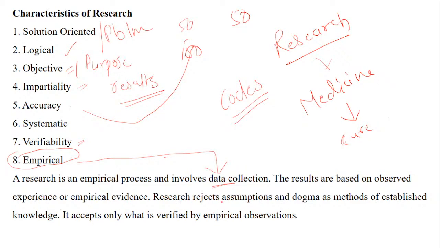Research rejects assumption. See, it is written very clearly that research rejects assumption and dogma as methods of established knowledge. You can't just say that you are sure, so it is happening. No, you can't be dogmatic and you can't be based on assumptions. It has to have a verification. It has to have a process to be followed. It accepts only when it is verified by the empirical observations. Empirical observations, it means what is actually proved or what is actually observed or what is actually seen with the help of this process, and that is nothing but it is called as empirical.